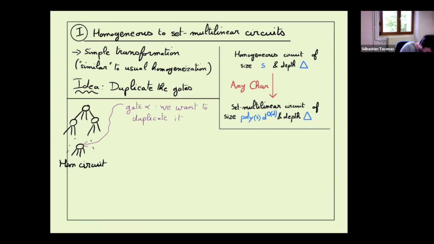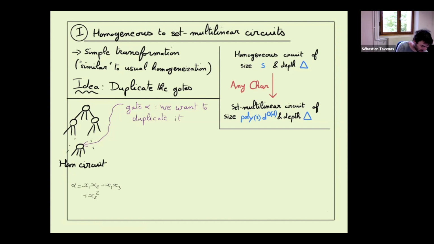Let's say that the gate alpha computes something of the form x1 x2 plus x1 x3 plus x2 squared. We know alpha is homogeneous; that is known from the hypothesis.